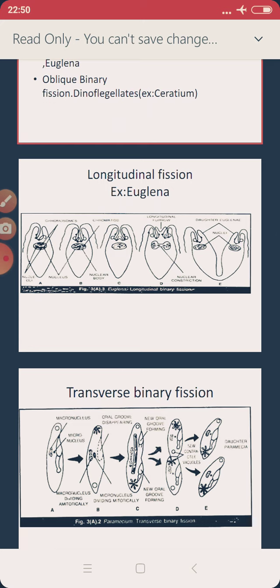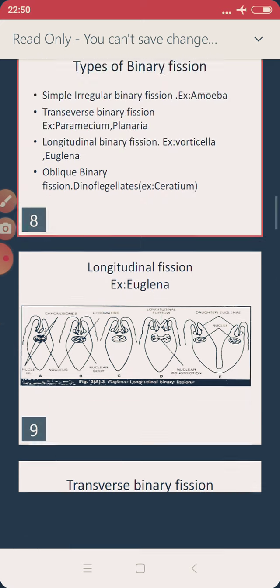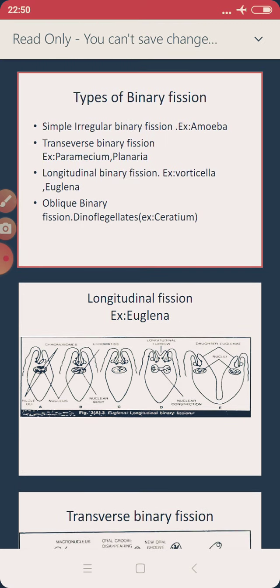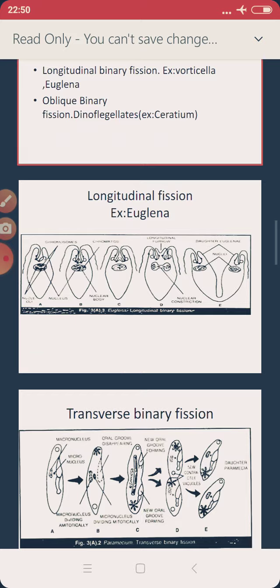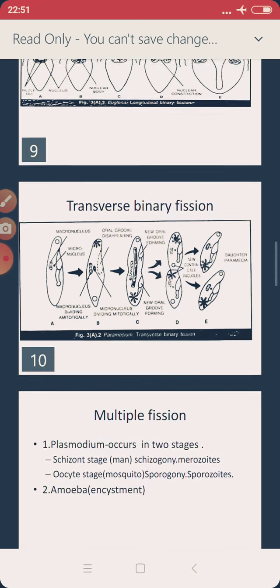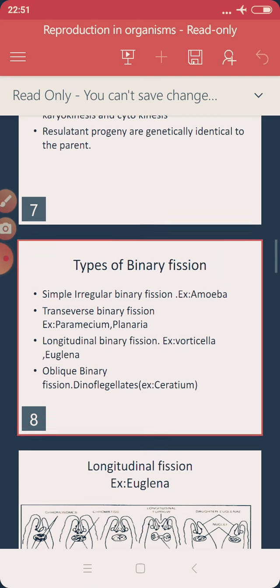So these are the different forms of binary fissions. Try to look at the figures, and also try to remember the examples specifically. That's all for today's class. Further, we'll move on to different forms of multiple fission. This is available in PDF format.